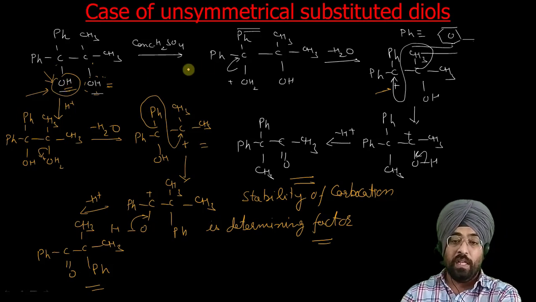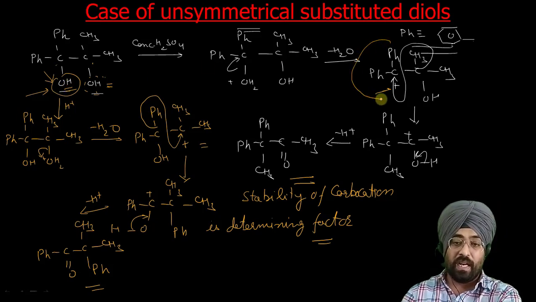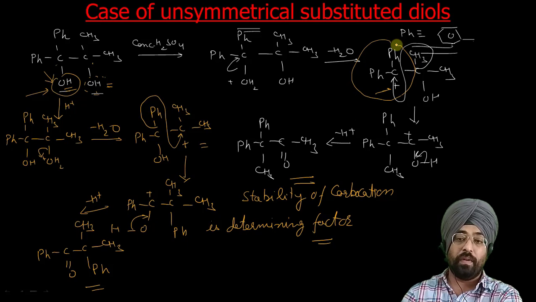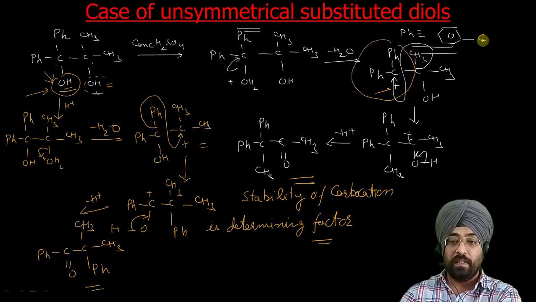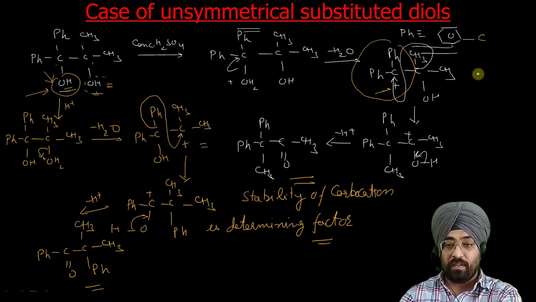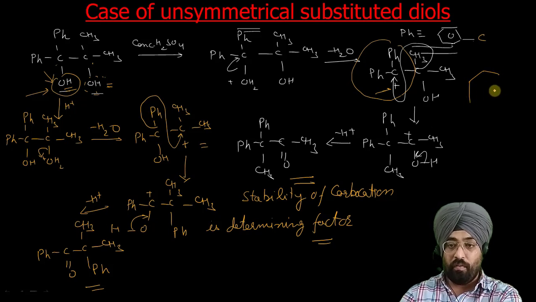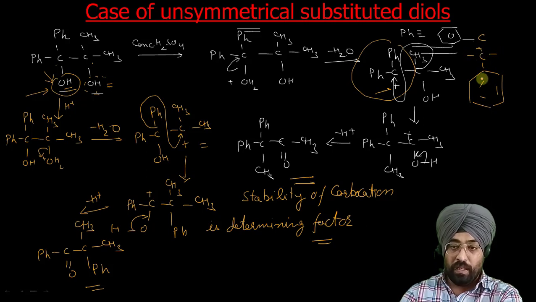Out of these two, this carbocation where the carbon is attached to two phenyl groups, I will just try to write a structure to explain how the phenyl group stabilizes the carbocation. Suppose we have some carbocation, now it goes here.